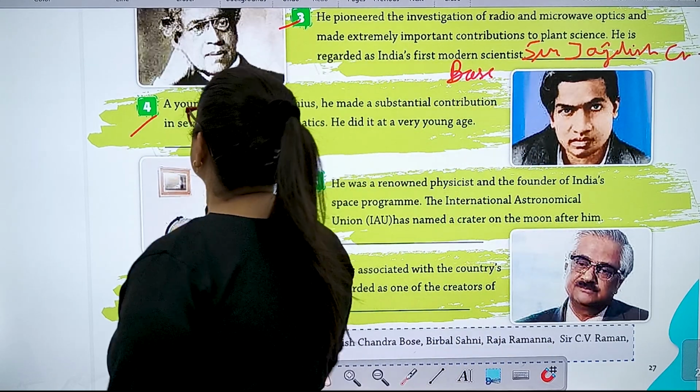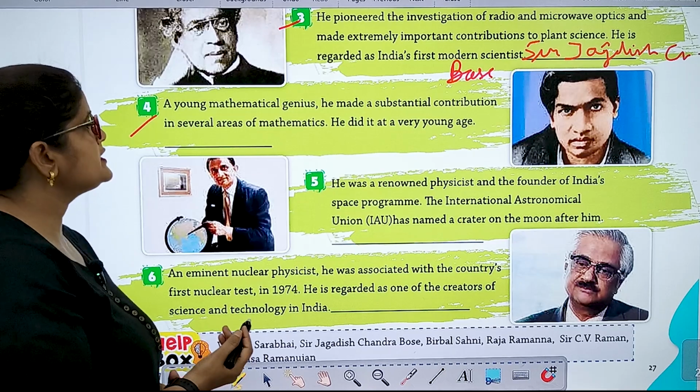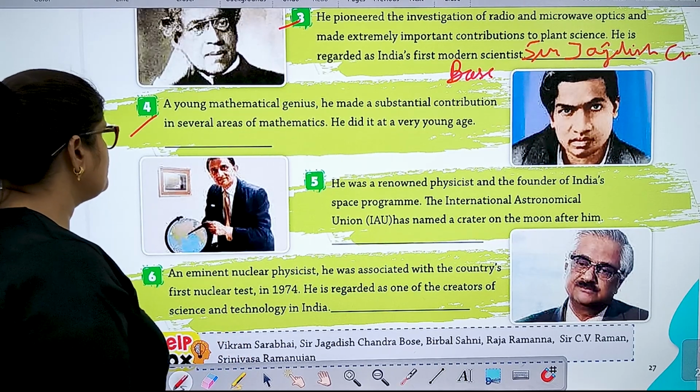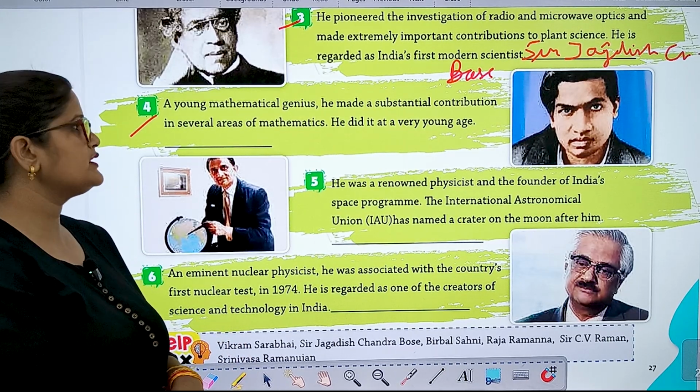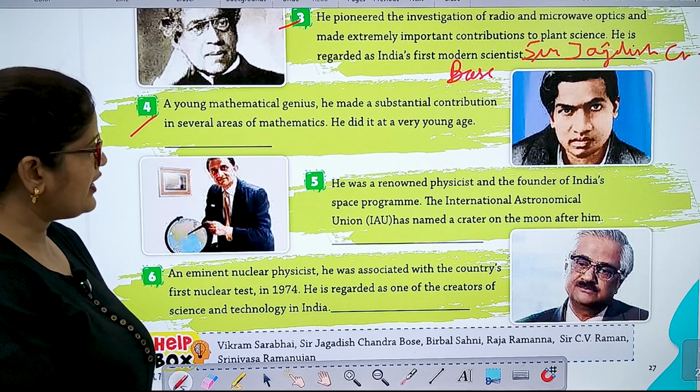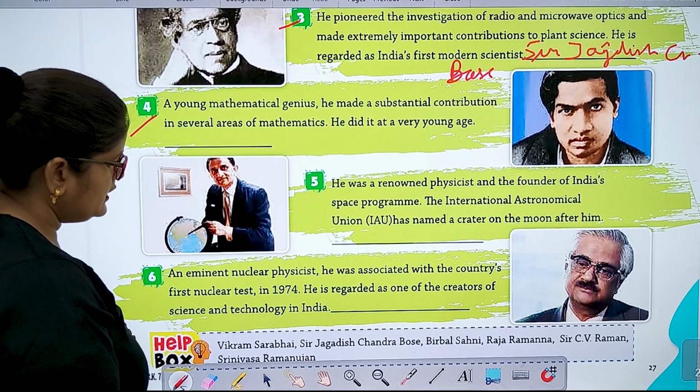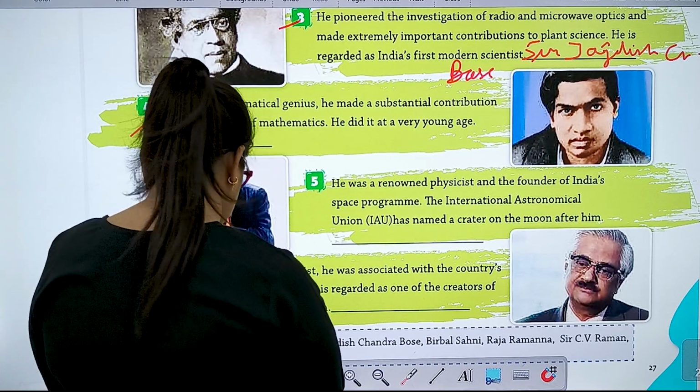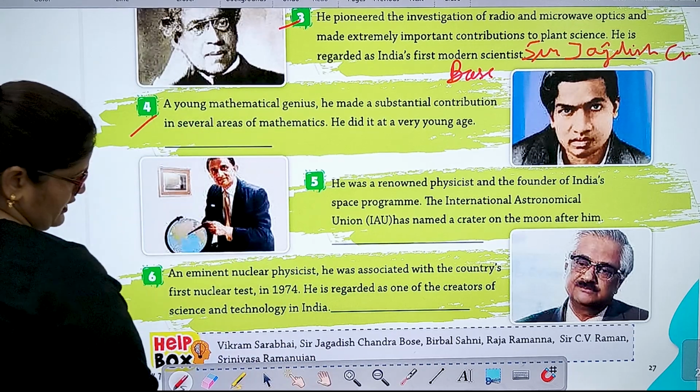Number 4, a young mathematical genius, he made a substantial contribution in several areas of mathematics. He did it at a very young age. So he is Srinivasa Ramanujan.